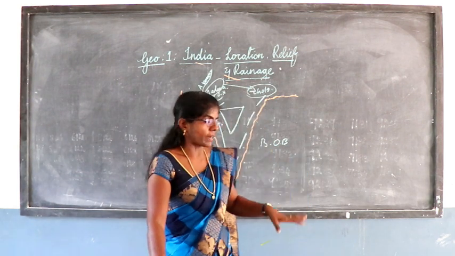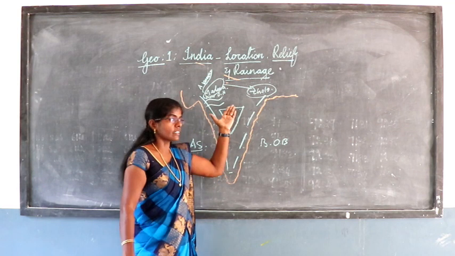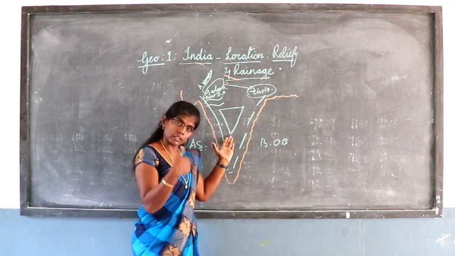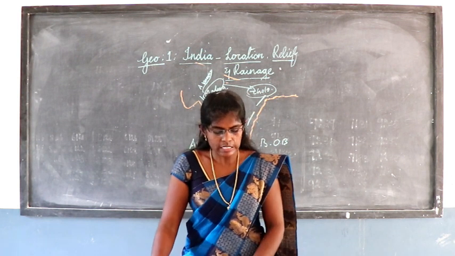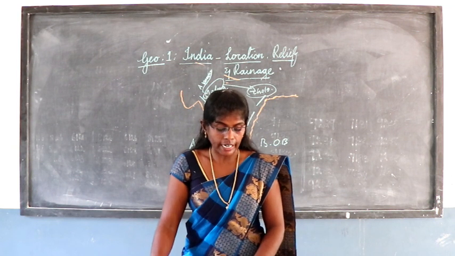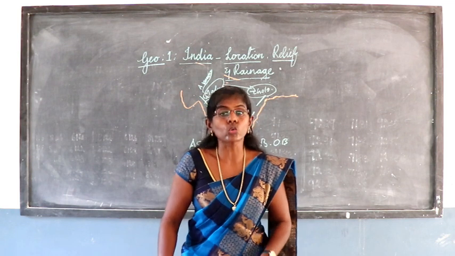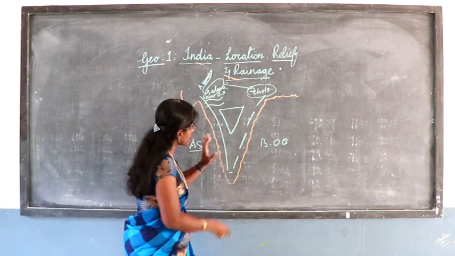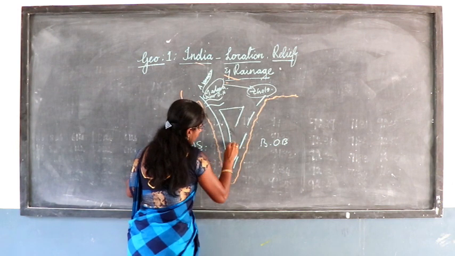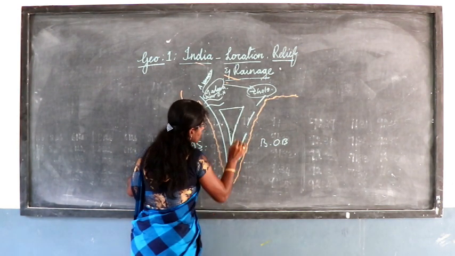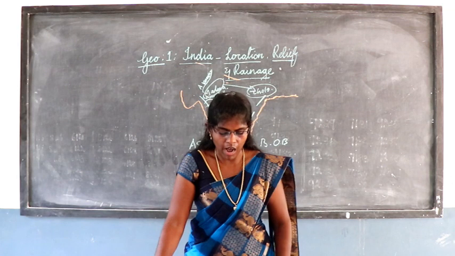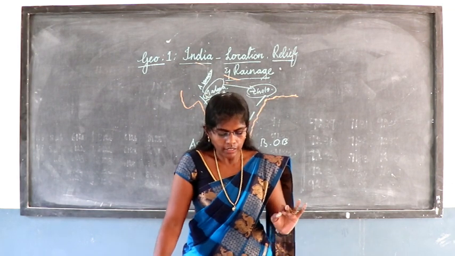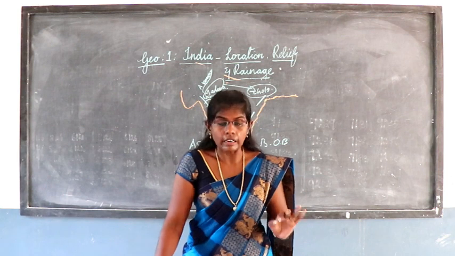Next, the Deccan Plateau. I have already marked it, the reverse direction of the triangular shape. It is the largest part of the plateau region, roughly triangular in shape. One side of this triangle is marked by joining Kanyakumari with Rajmahal through the Eastern Ghats. The second arm is marked by the Satpura range, Maikal range and Rajmahal hills.